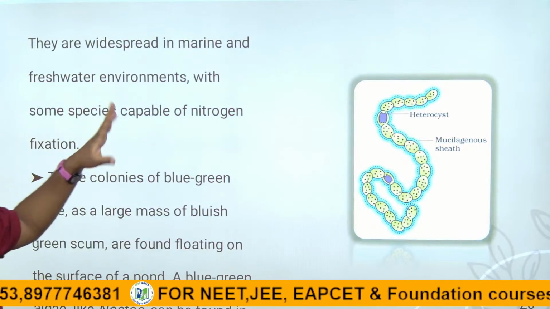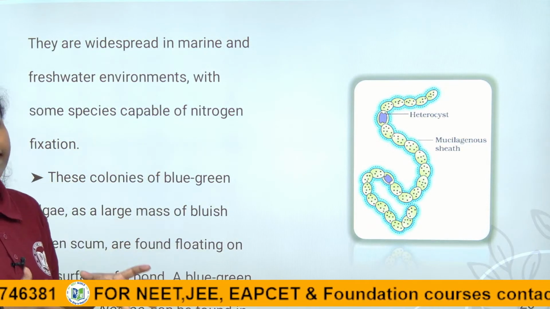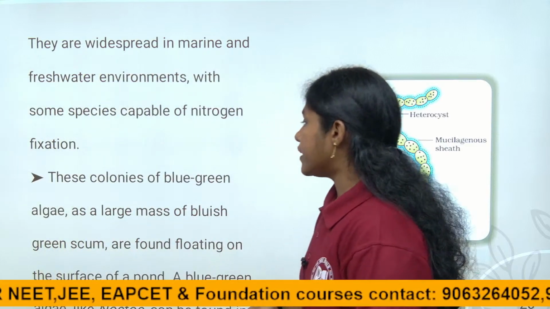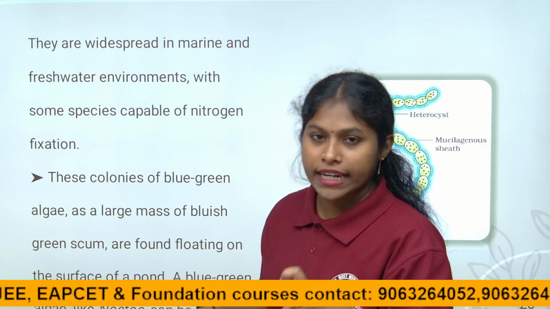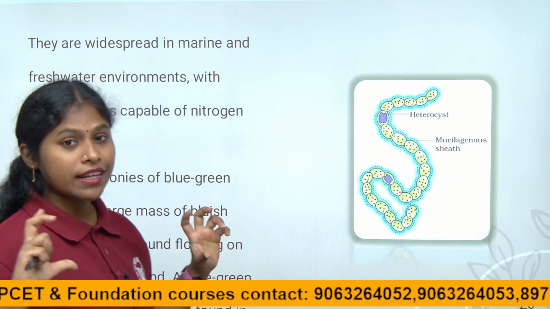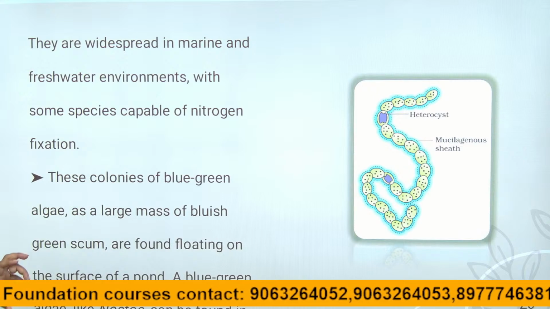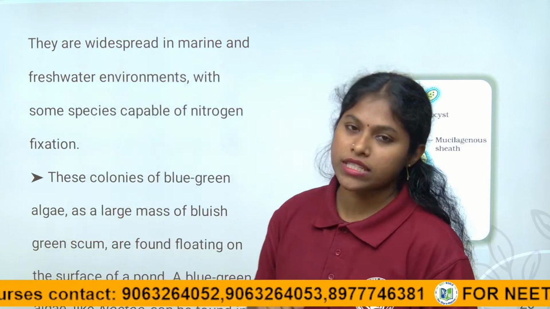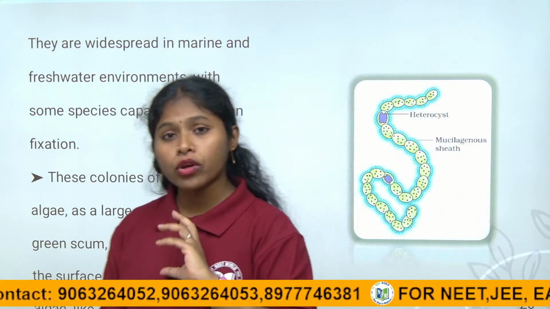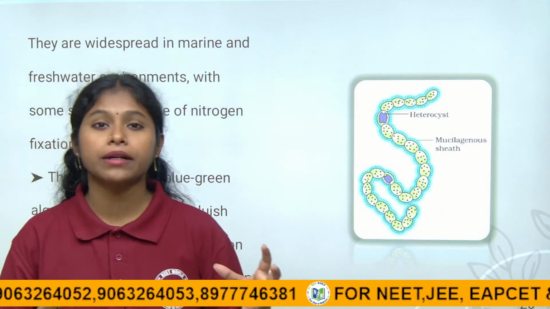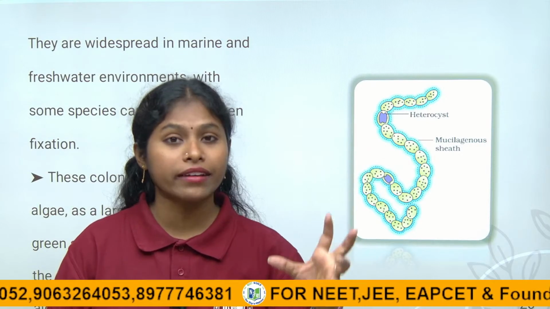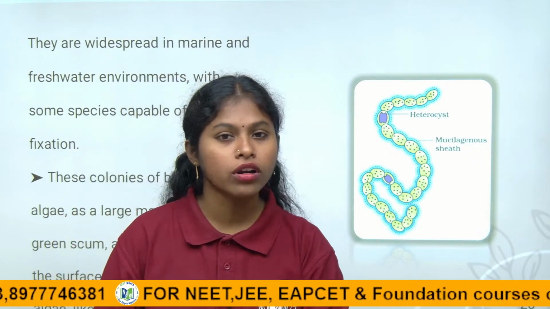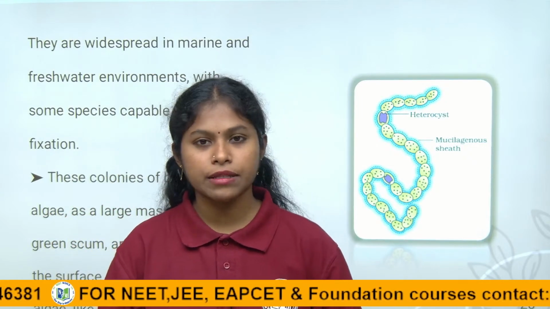They are widespread in marine and fresh water also. Some cyanobacteria are able to fix nitrogen. They appear in colonies, mostly in large masses like blue scum regions, right children? It is mainly found in rice fields. Example is nostoc. Some more important points, like which are useful bacteria and which are harmful bacteria, we are going to discuss after the classification of the five kingdoms.